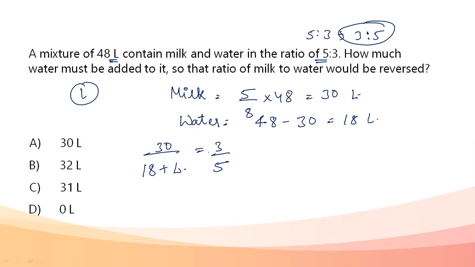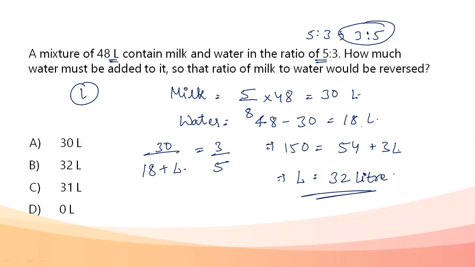Let L liters be the water that needs to be added. So 30 upon 18 plus L. I need the new ratio to be 3 to 5. When we solve this, 150 is equal to 3 times 18, that is 54, plus 3L. The value of L from here comes out to be 32 liters. That is, I need to add 32 liters of water so that my ratio becomes reversed. My answer is option B.